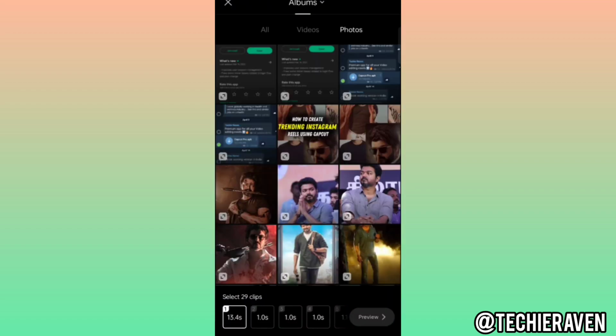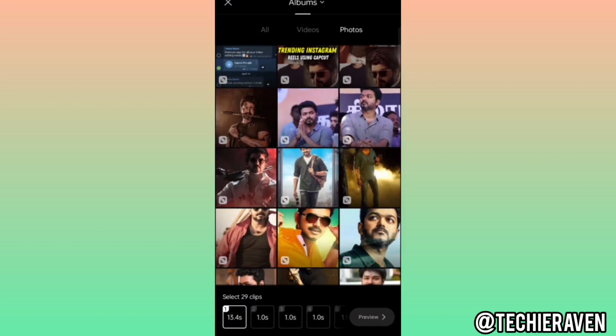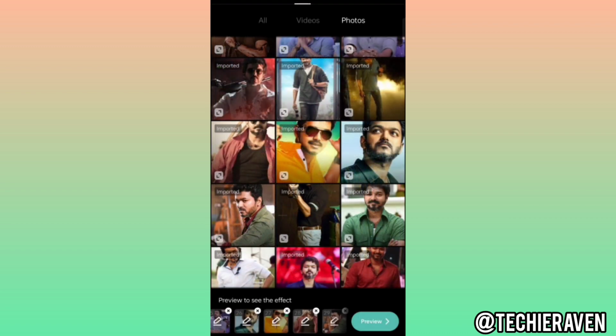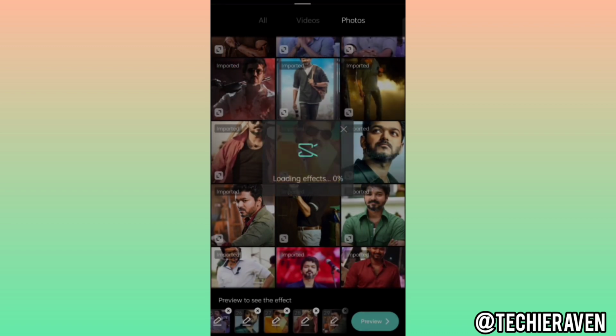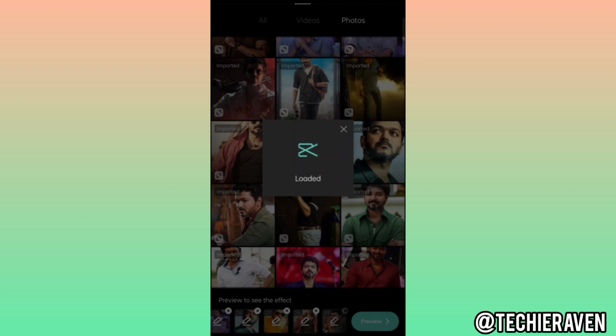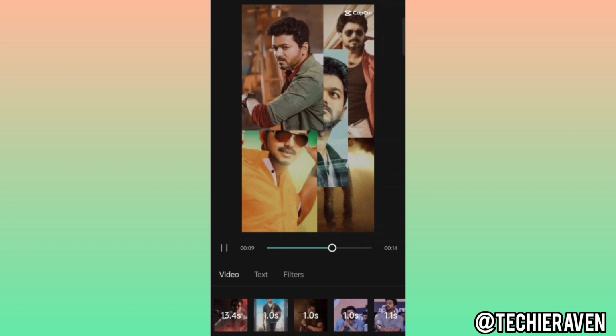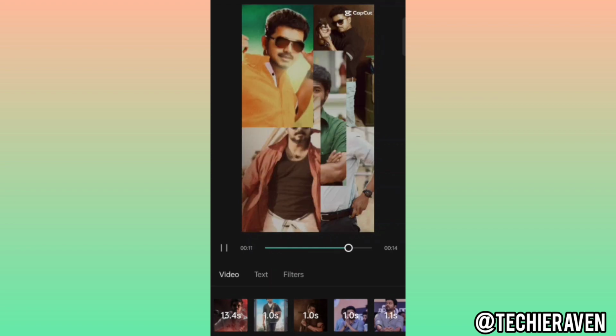Once you do that, you need to select the photos from your gallery to make this reel effect. For that, you need to select 29 photographs in order to complete this reel effect. So let me just select these photographs quickly. Once you select 29 photographs, you need to click on preview. This will take a few seconds. Now as you can see, our template is completely ready to be downloaded.